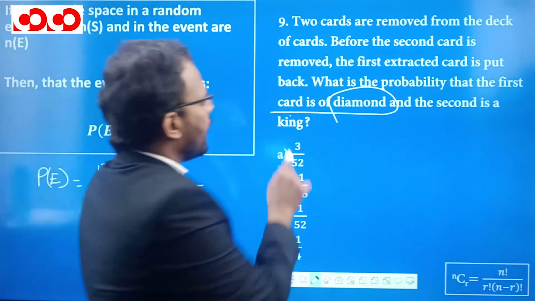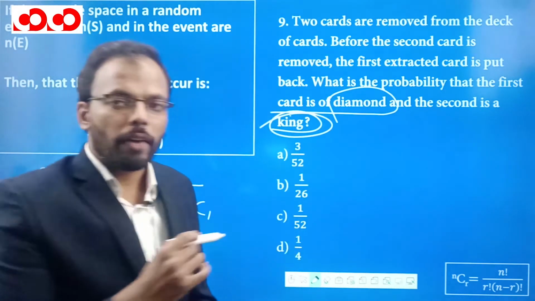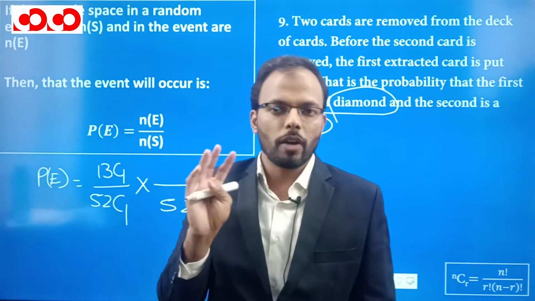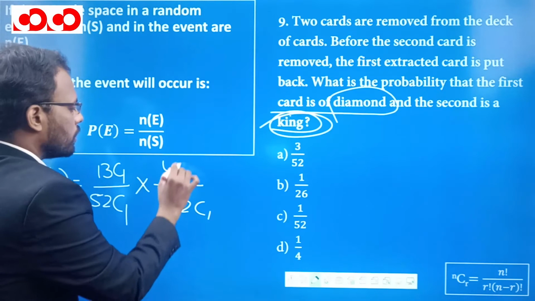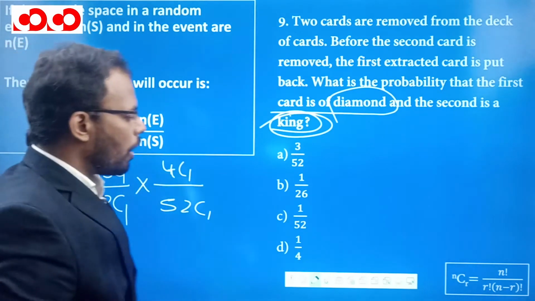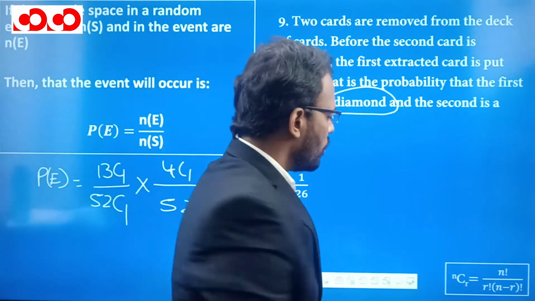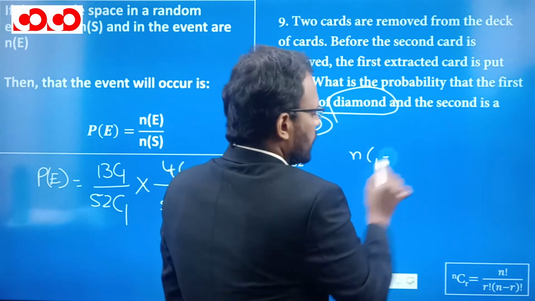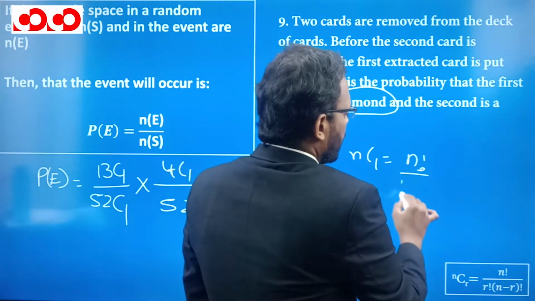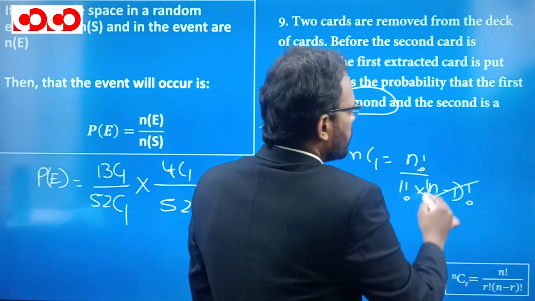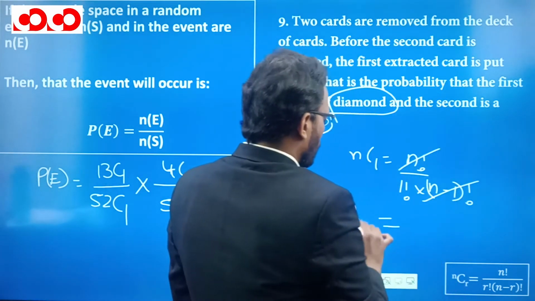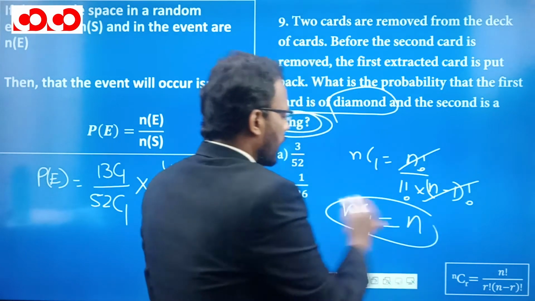Now, the second card has to be a king. How many kings we have? We have 4 kings, because there are 4 suits and each suit has 1 king. So this is going to be 4C1. Now, what is nCr? nCr is this. So nC1 is nothing but n factorial divided by 1 factorial into n minus 1 factorial. This n minus 1 factorial and this will get cancelled. So nC1 is nothing but n, right?